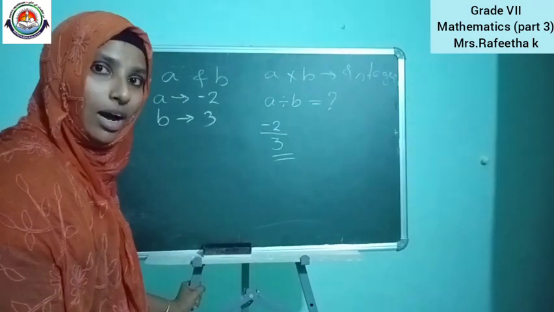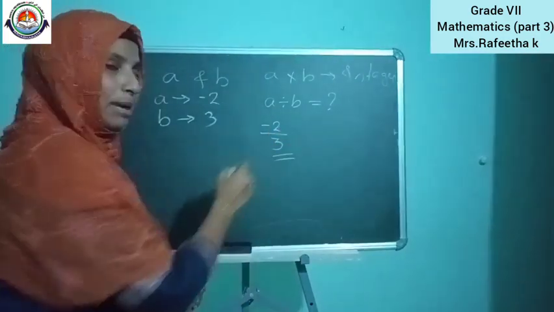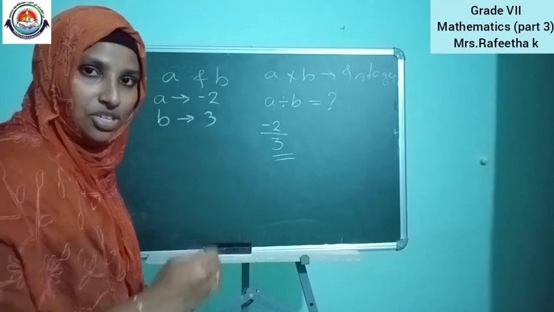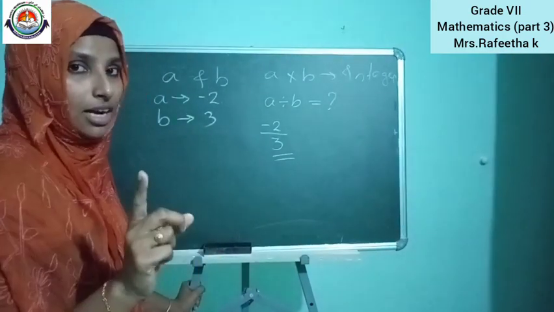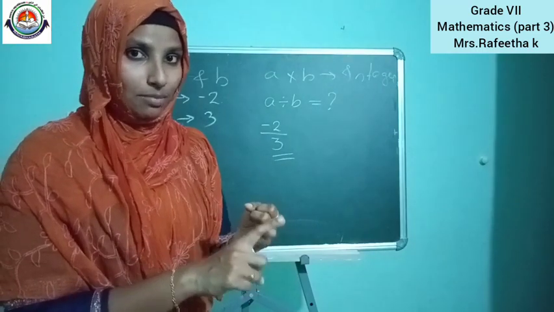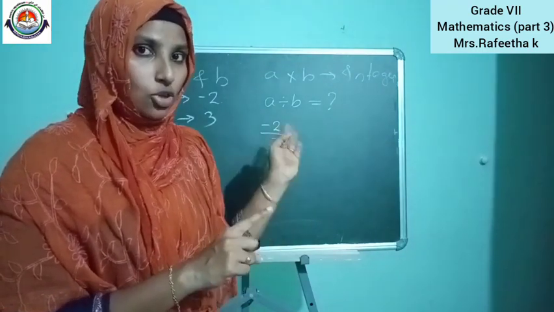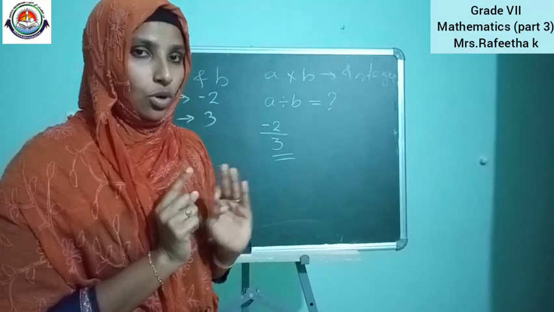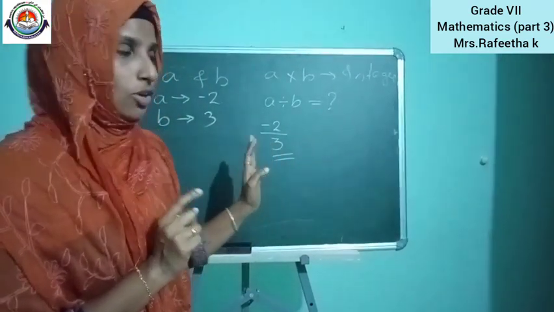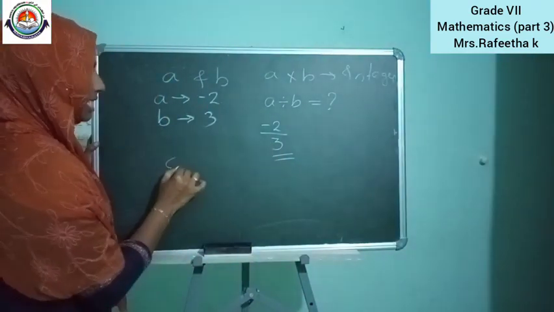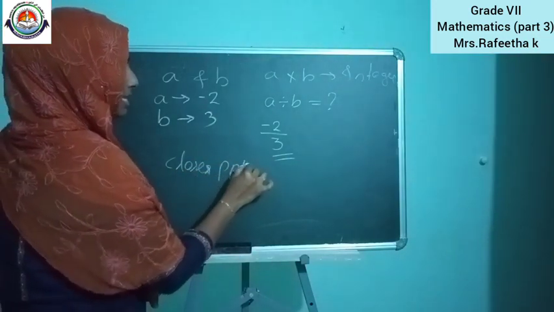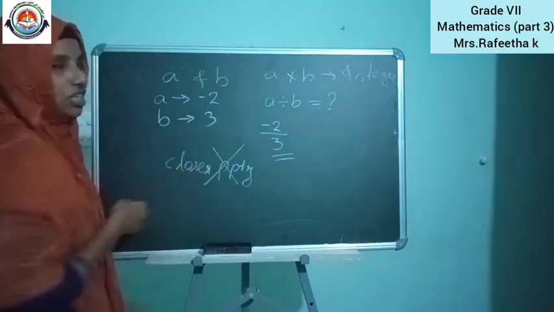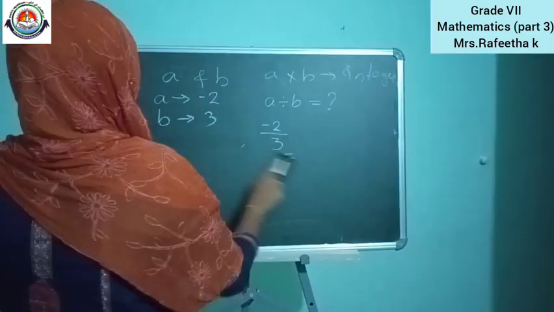No, children. Why? Because this is in the A by B form, rational fractional form. This is included in the rational numbers. We studied only whole numbers, natural numbers, integers. Okay, there is no A by B form we studied. So, this is not an integer. So, this closure property is not satisfied in the case of division.